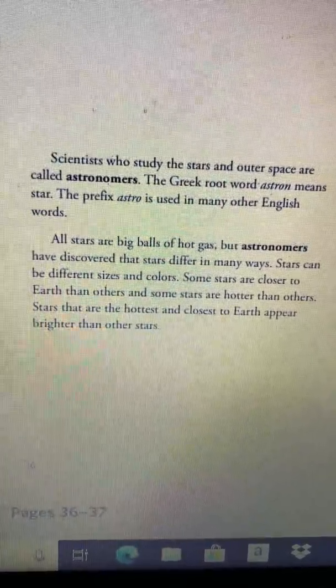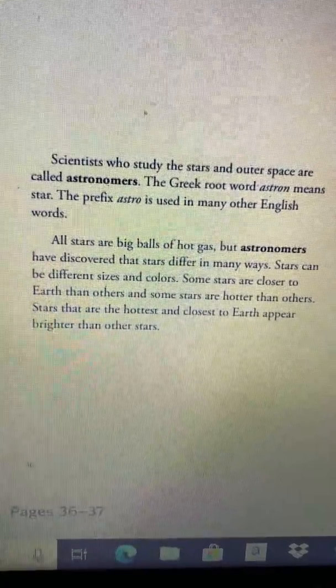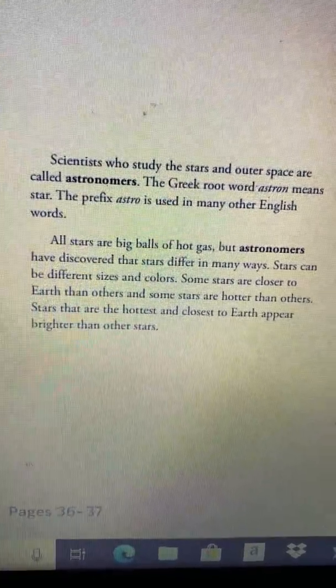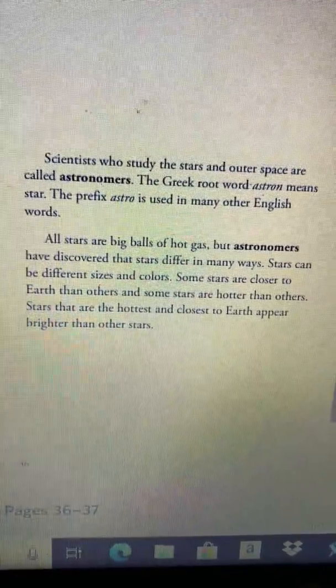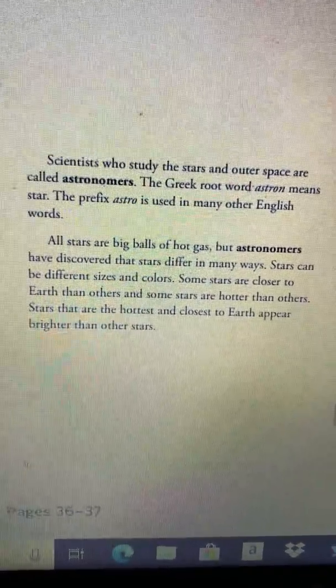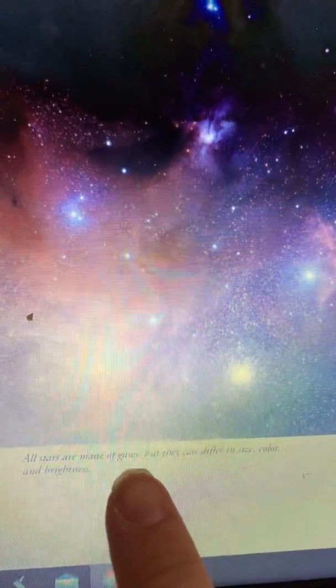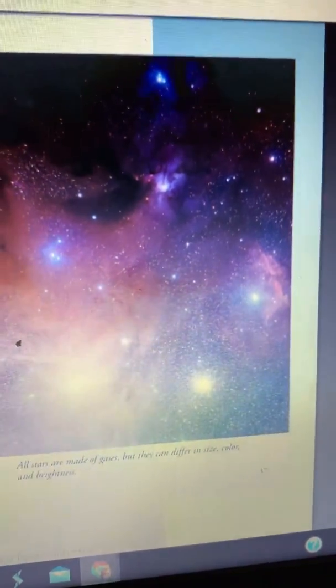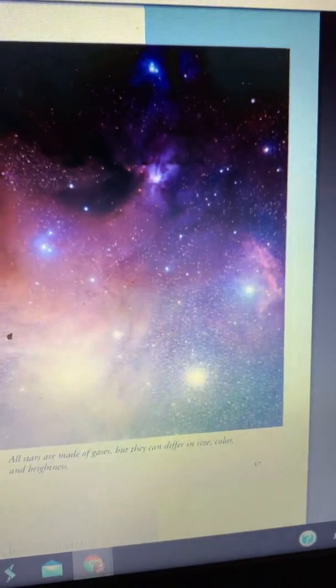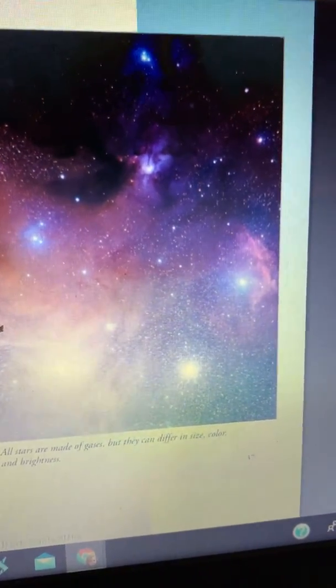Stars can be different sizes and colors. Some stars are closer to Earth than others, and some stars are hotter than others. Stars that are the hottest and closest to Earth appear brighter than other stars. If you zoom in on our text feature of a caption, all stars are made of gases, but they can differ in size, color, and brightness. Like they just said, the stars that are closest and hottest to Earth are the ones that appear brighter.